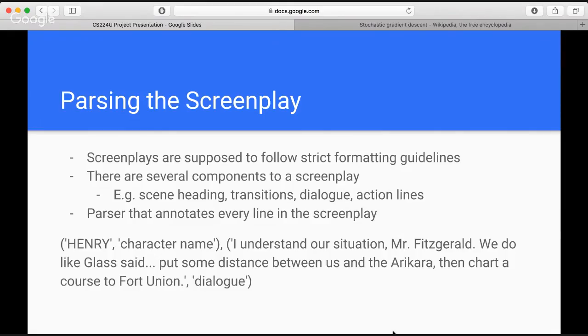A big part of the project was parsing the screenplay. Screenplays are supposed to follow strict formatting guidelines. And there are several components of a screenplay. For example, there are scene headings, transitions, dialogue, and action lines. So we created a parser that annotated every line in the screenplay. Below is an example of a parse.